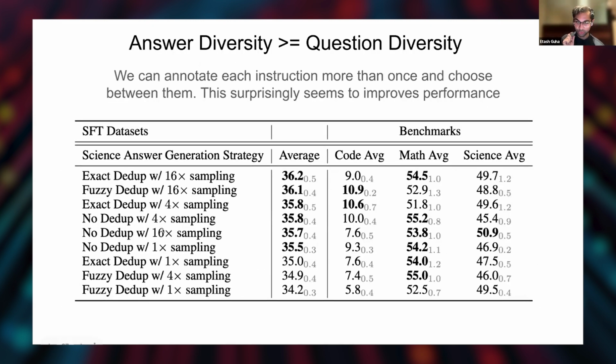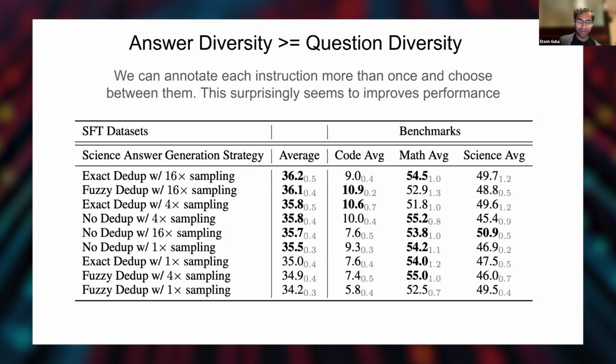The next thing that we thought was really surprising is, okay, we have our ways of getting questions. How do we actually answer the questions? So right now there's some inherent way of getting questions, and we can deduplicate them, right? Deduplication is a really common thing to ensure diversity in your data. If you have repetitive data, it makes sense that you wouldn't want to train on the same data over and over again. But you can also go the other way.